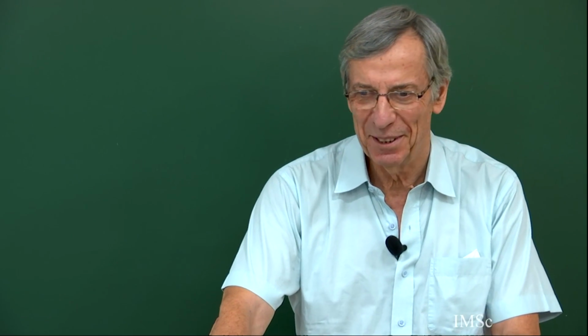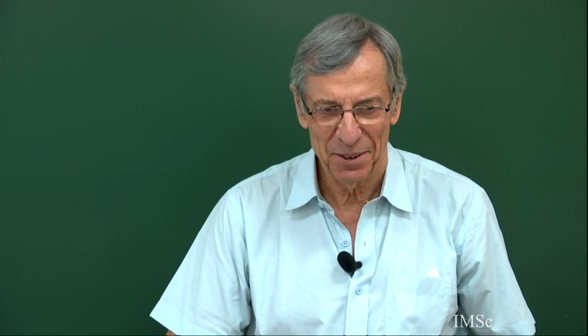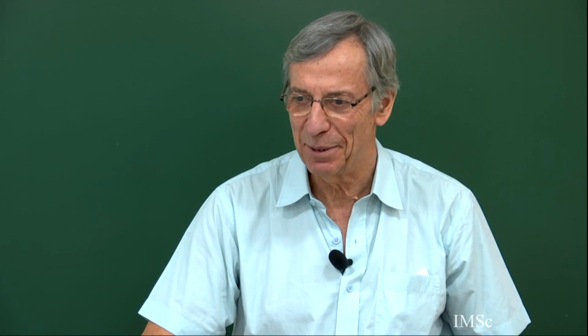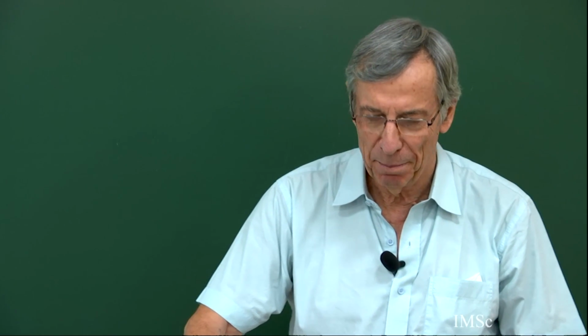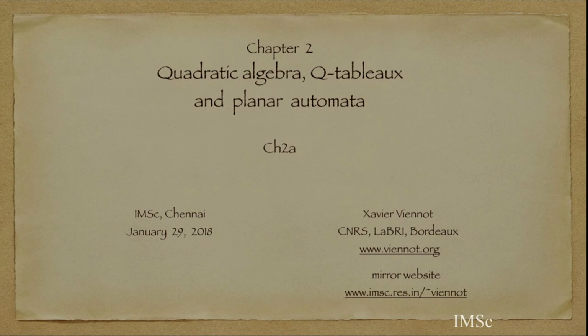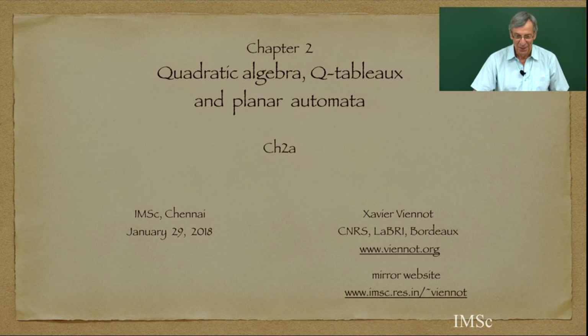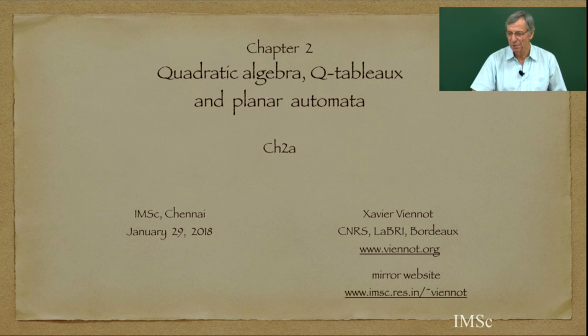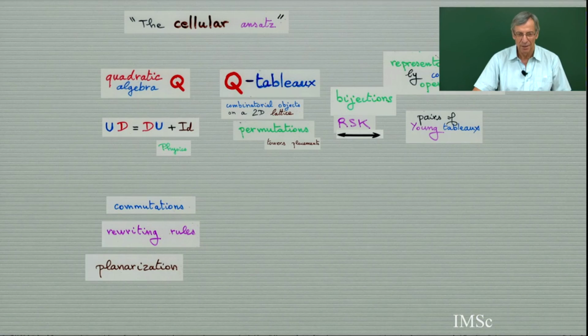Okay, so welcome. We are starting chapter 2 about quadratic algebra, Q-tableau, and planar automata. So we are going to put some formal words on very easy things about quadratic algebra, rewriting words, etc. So it's just a formal framework for things. Maybe some words, some definitions are new, but in fact it's implicit in many papers in the literature.